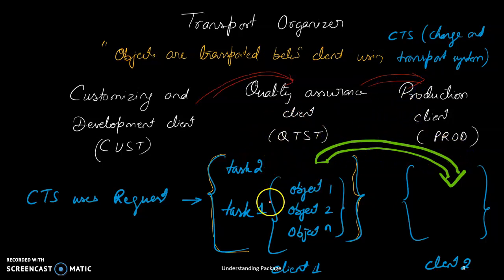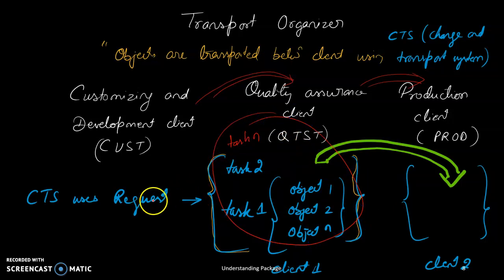How does it work? If there is any application, for that application there are n number of tasks: task 1, task 2 up to task n. Every task consists of many different objects developed for that particular task. So there can be a task and its respective objects. All these things are placed in one request. So a request works like an envelope. It takes the letter and gives it to the other client. After that the request is thrown out.